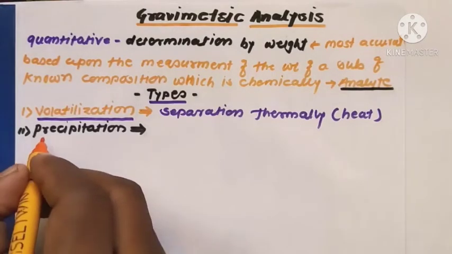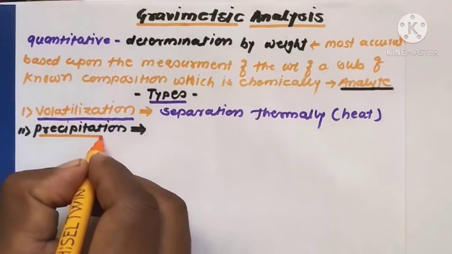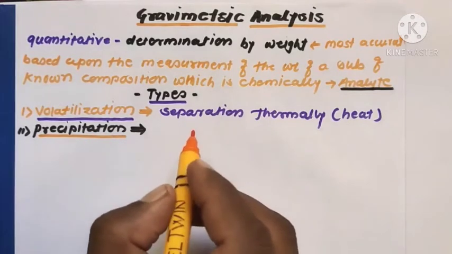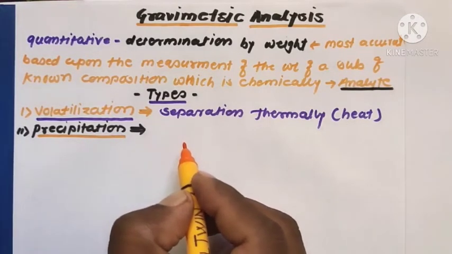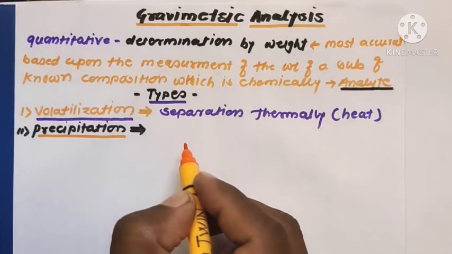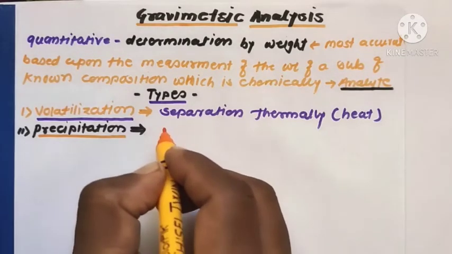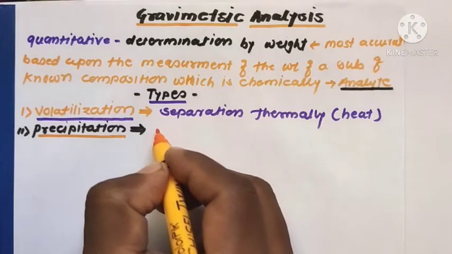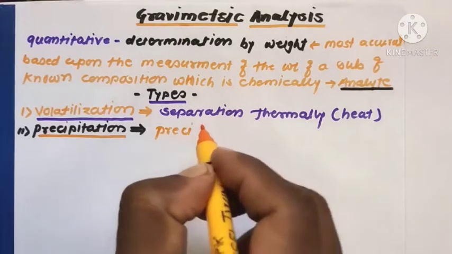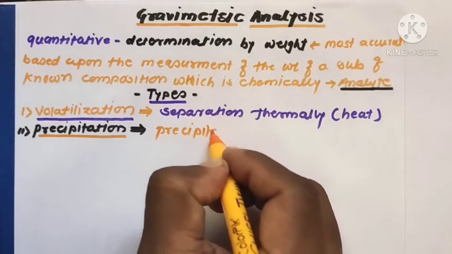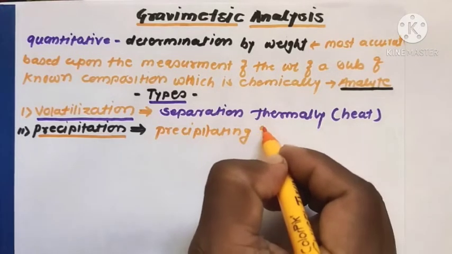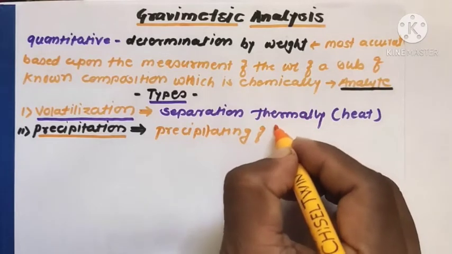The second one is precipitation gravimetric analysis. In this, the substance can be precipitated by using a sparingly soluble compound, and after suitable treatment the solid residue of known chemical composition will be weighed. It involves precipitation of a substance.